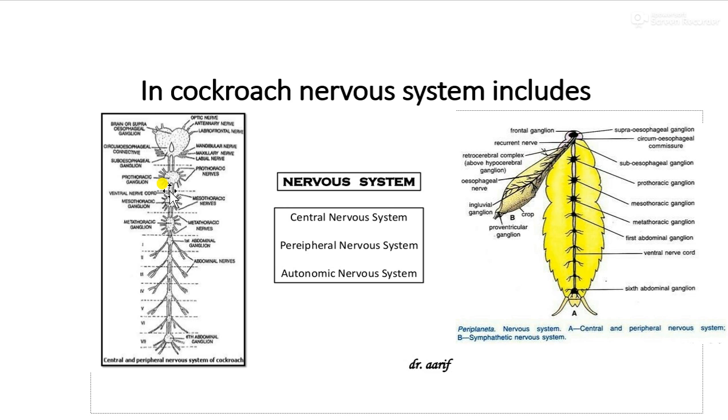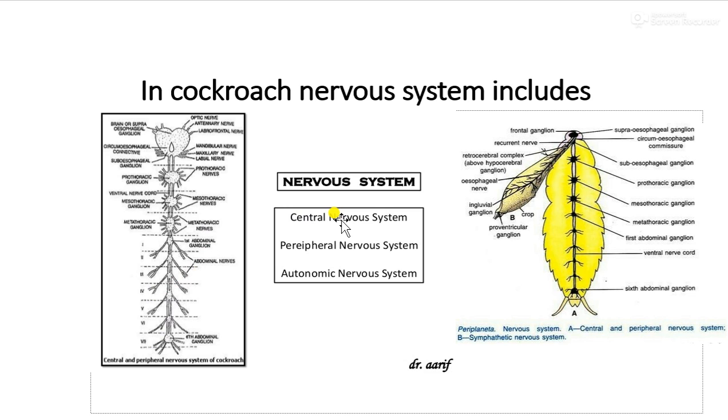The nerve cord extends from the subesophageal ganglion to the last abdominal ganglion, which is present in the 7th segment. This is all about the ventral nerve cord, which is part of the central nervous system.